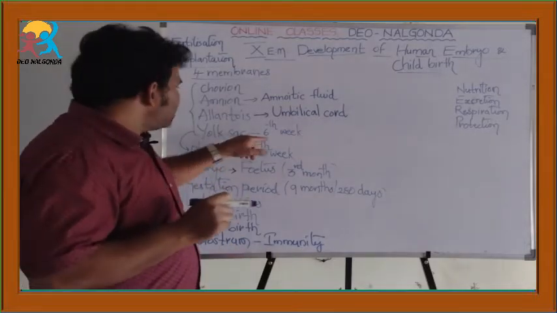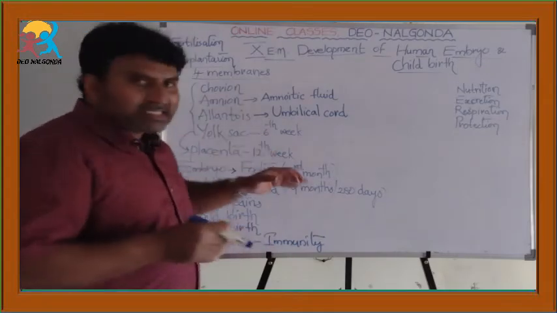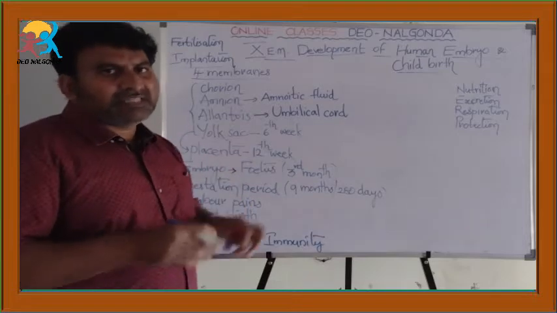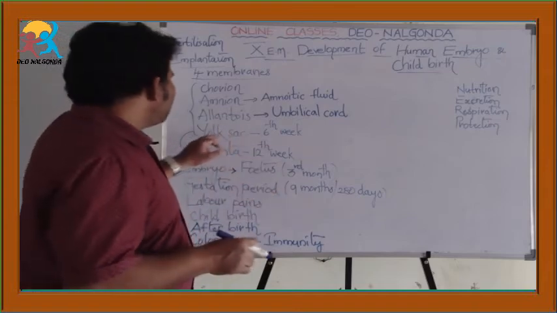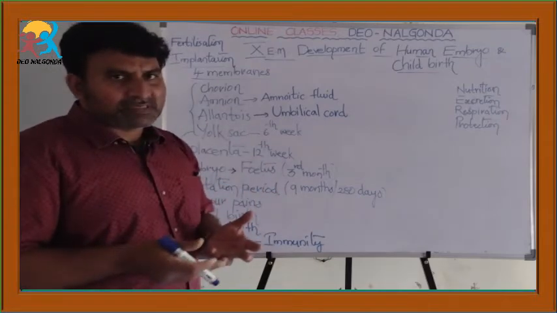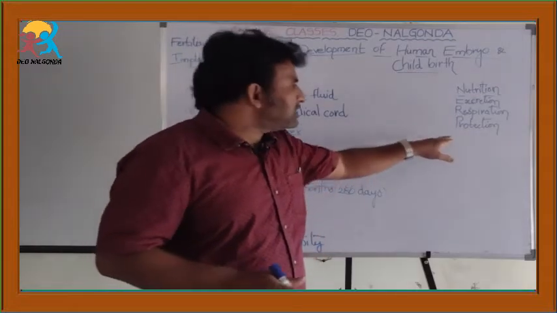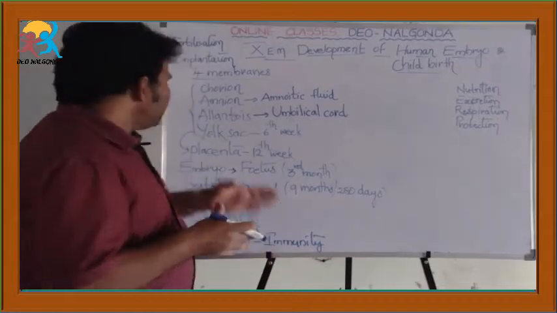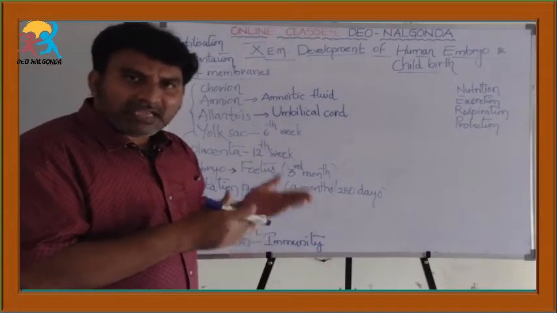Now, I would like to say something about the yolk sac. The yolk sac develops around the 6th week of embryo's age. When the embryo is 6 weeks of age, the yolk sac develops. So, the main important or major function of the yolk sac is nutrition. The yolk sac provides the nutrients needed by the embryo.